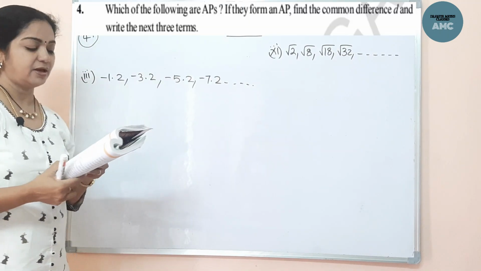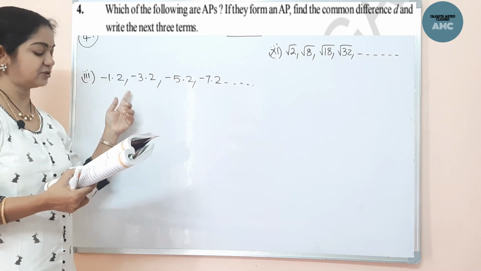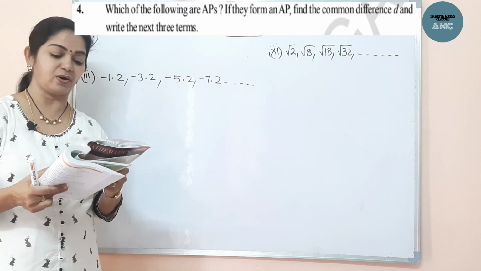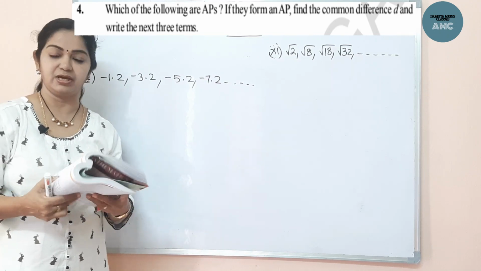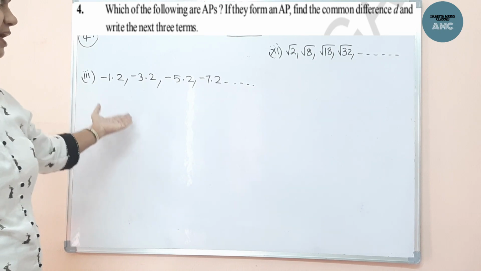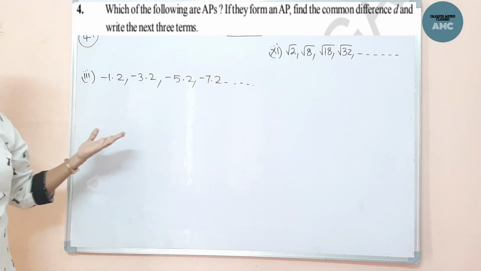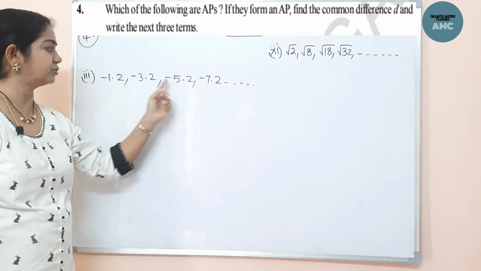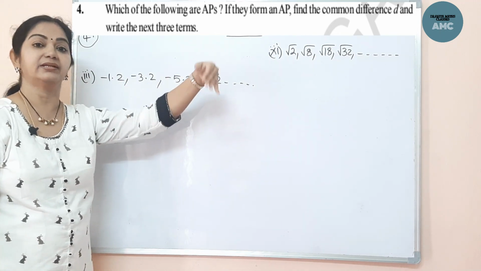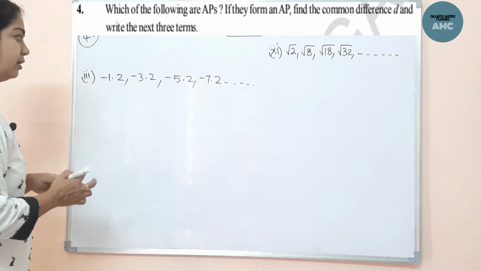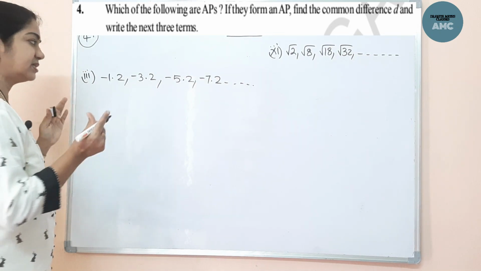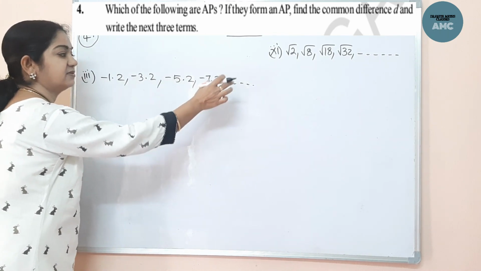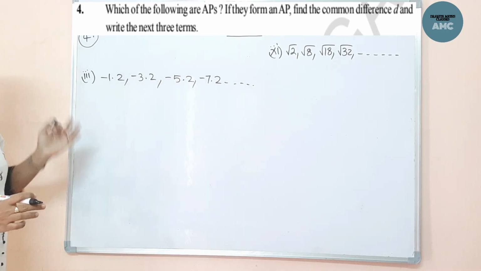Now the fourth problem: which of the following are APs, arithmetic progressions? If they form an AP, find the common difference and write 3 more terms. We have to check whether they are in arithmetic progression or not, and if they are in AP, write the next 3 terms. Now 4 terms are given. How do we check whether they are in AP? Just see that the constant, the fixed number or common difference, is the same throughout; then it is surely in AP.